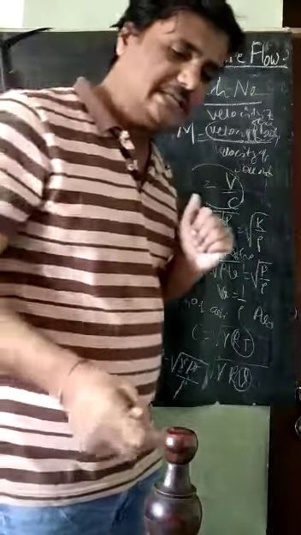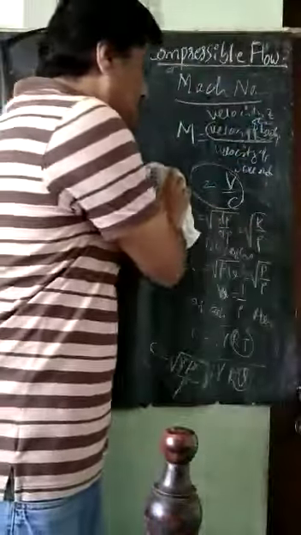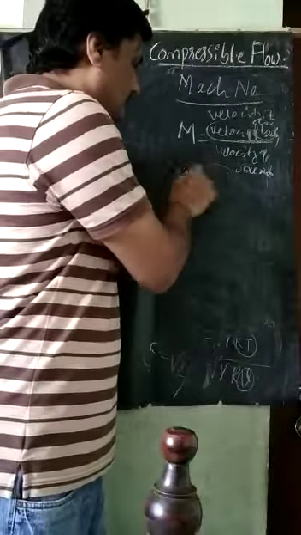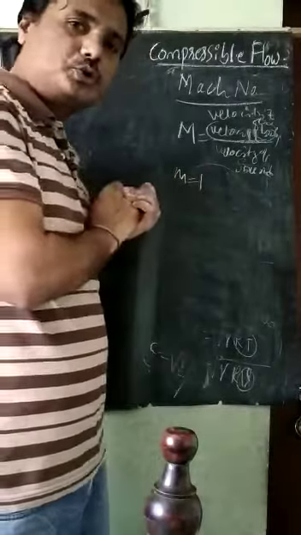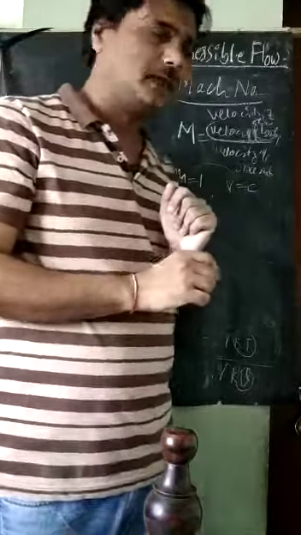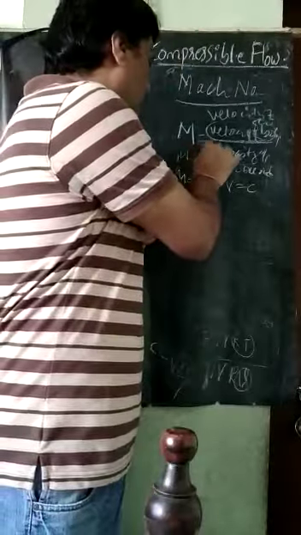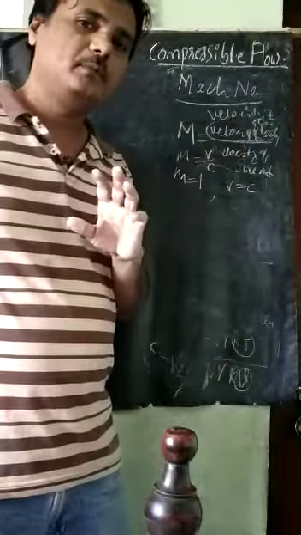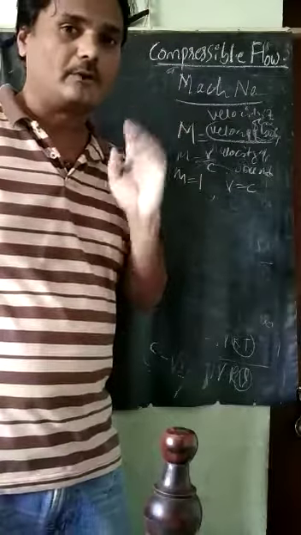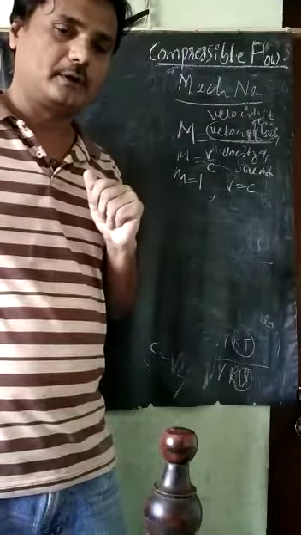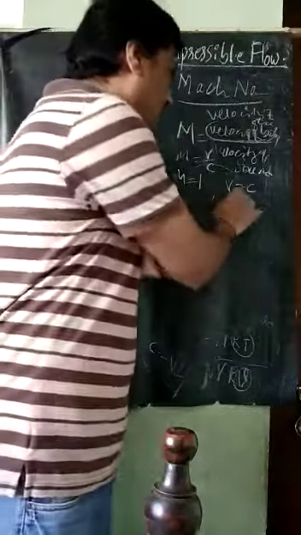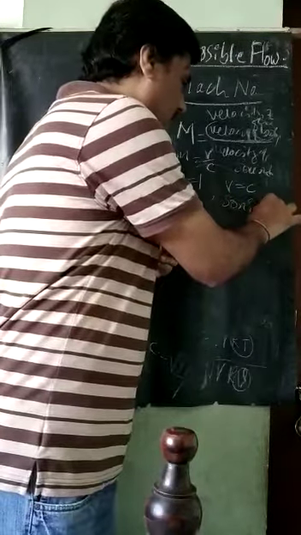Next, what does it physically signify? The Mach number is equal to 1 when V is equal to C. Because Mach number is equal to V by C, V equal to C means the body is moving at the same speed as the sound velocity, the sonic velocity. Then that kind of flow is called sonic flow.